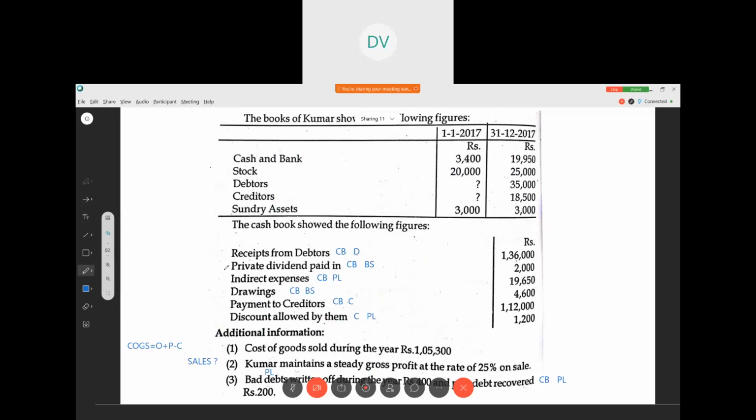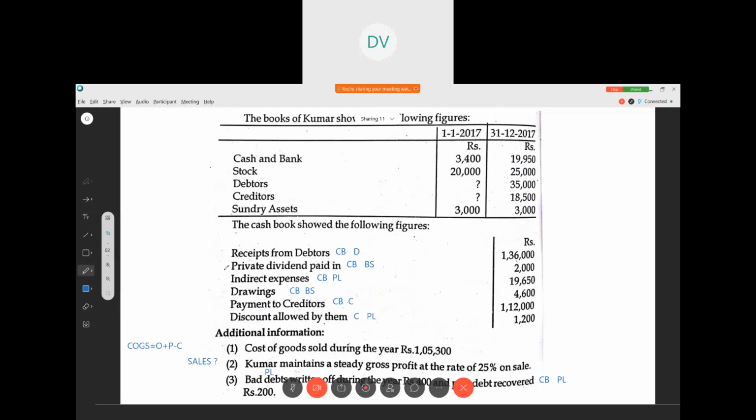So cash comes into the business, right? So past debt recovered, in the cash book we write as a receipt, and in the profit and loss account credit side we show as an income. Clear? Bad debts written off, only profit and loss account we have to show.